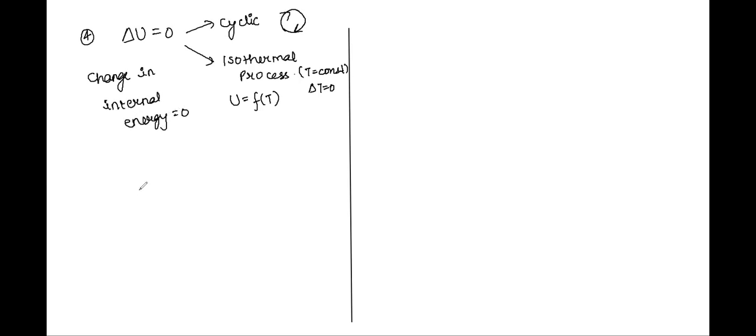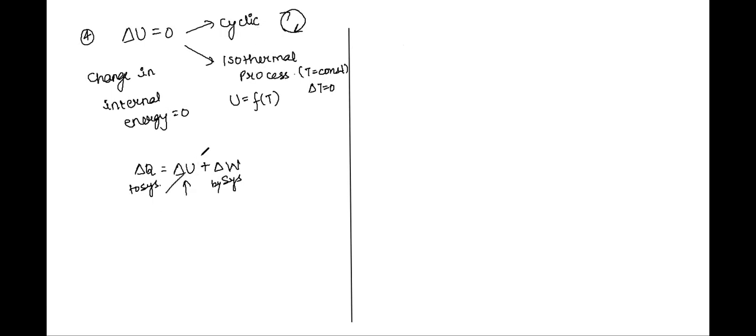So you have a law, right? First law. Let us recall that. Heat energy supplied changes to internal energy and work done, correct, by the system. This is work done by the system. This is heat energy supplied to the system, correct? And this was the rise in internal energy of the system. Now, since delta U is 0 for these two cases, that is cyclic and isothermal.